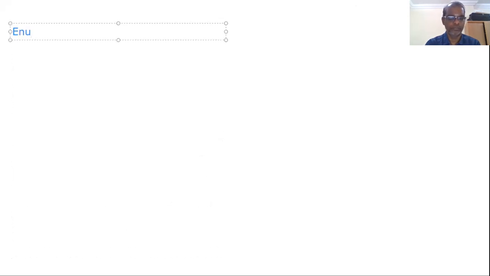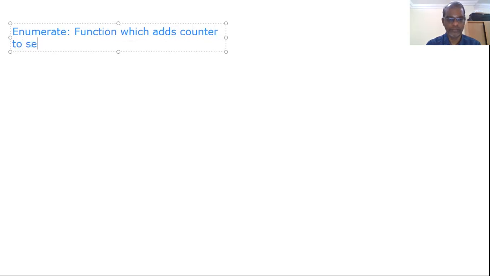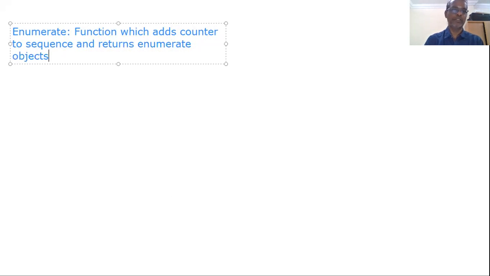Enumerate is a function which adds a counter to a sequence. The sequence may be a list, tuple, or string. And it returns an enumerate object.